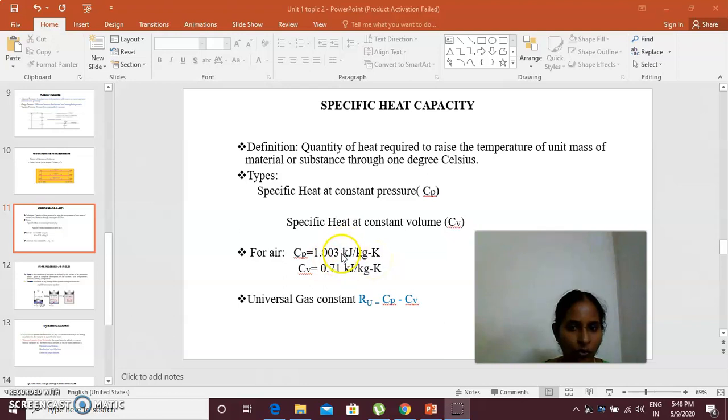Specific heat is expressed in two ways: specific heat at constant pressure, Cp, and specific heat at constant volume, Cv. For air the values have been given, and you can relate Cp and Cv through the universal gas constant, which is nothing but the difference between Cp and Cv.